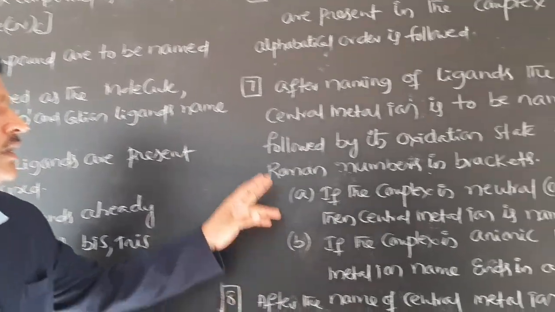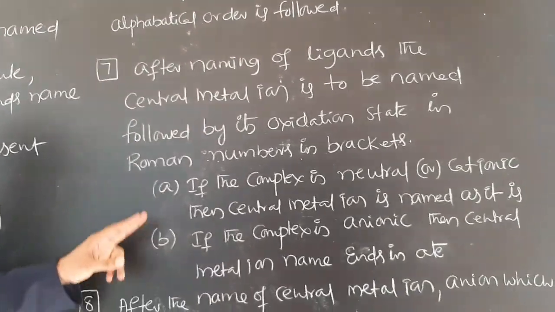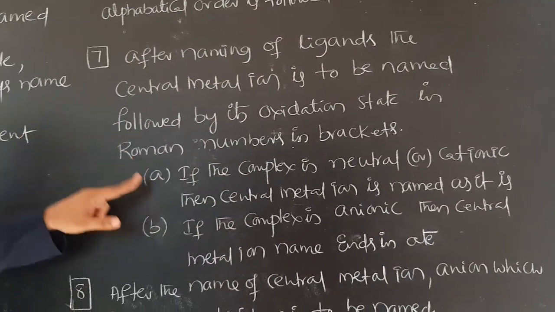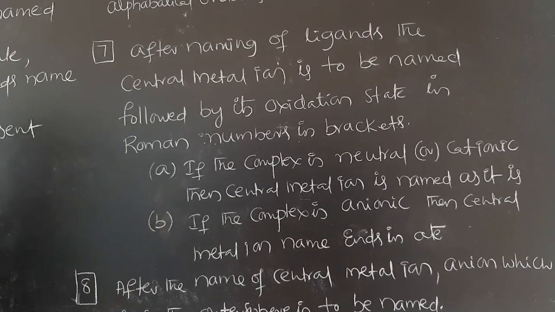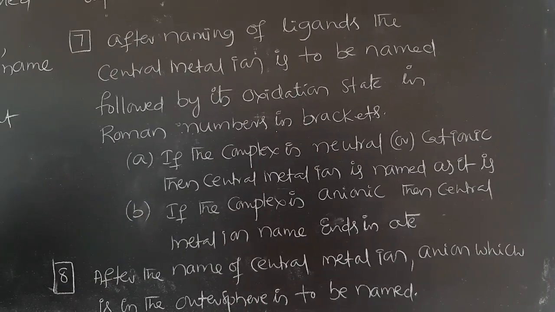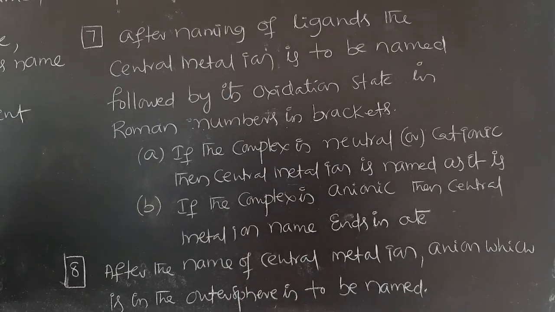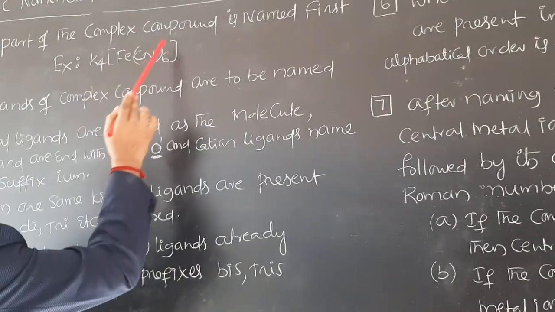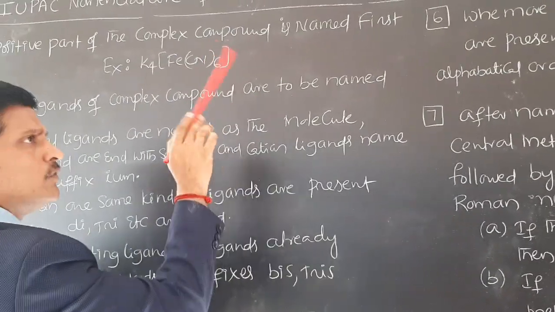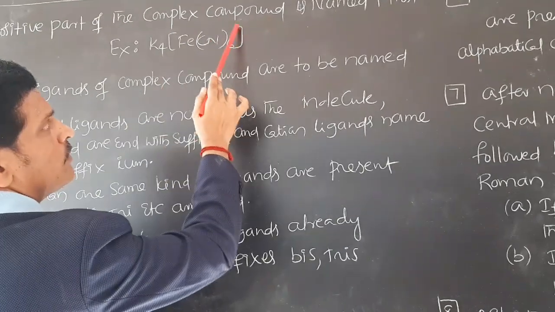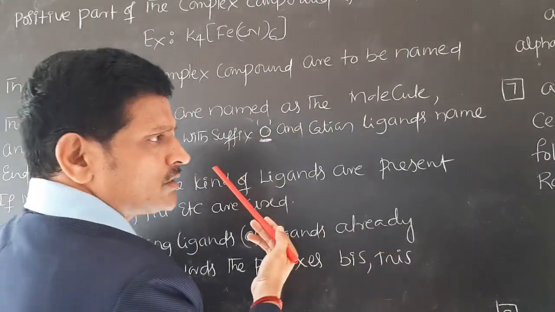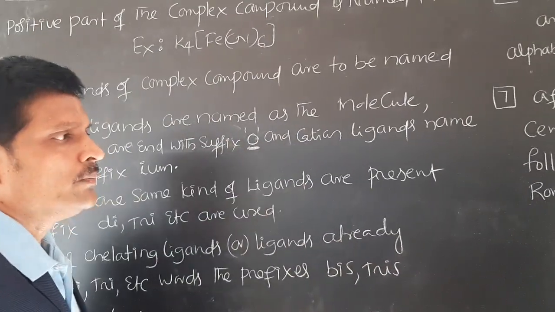This is the way. In the seventh rule there are two sub rules. The first one is if the complex is neutral or cationic. On the square bracket, if there is no charge present, in a few cases no charge is present on the square bracket, therefore that is said to be a neutral complex.